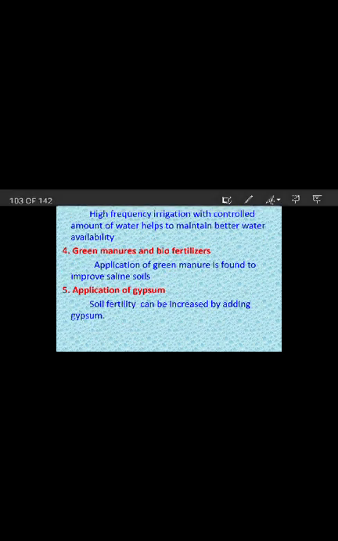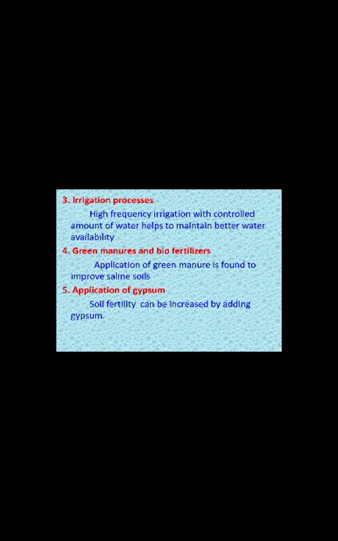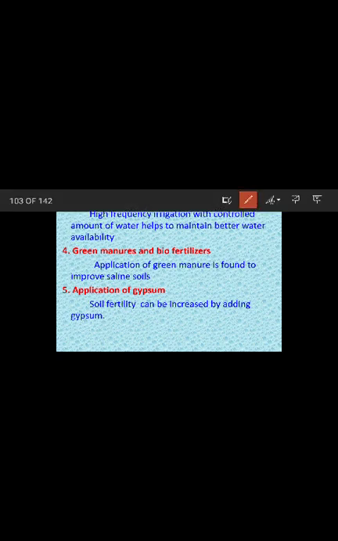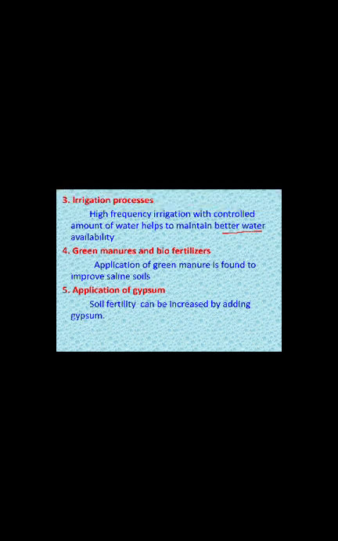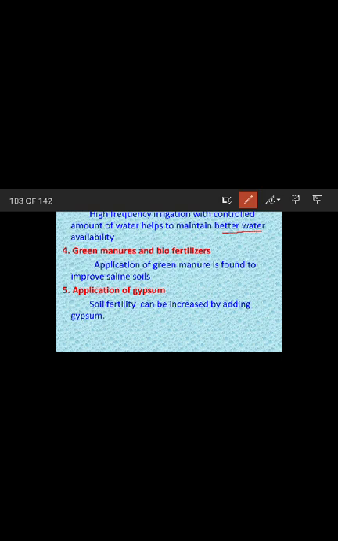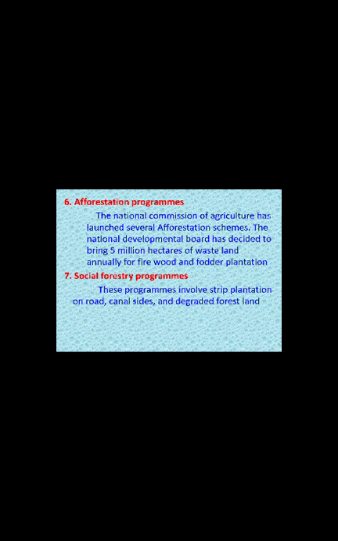Third one is the irrigation process. High frequency irrigation with controlled amount of water helps to maintain the better water availability. And then fourth one is the green manure and biofertilizer. Application of green manure is found to improve the saline soils. And next one is the application of gypsum. Soil fertility can be increased by adding gypsum.